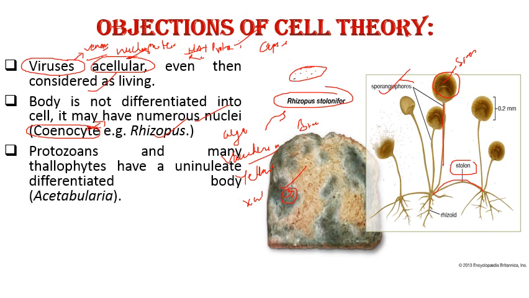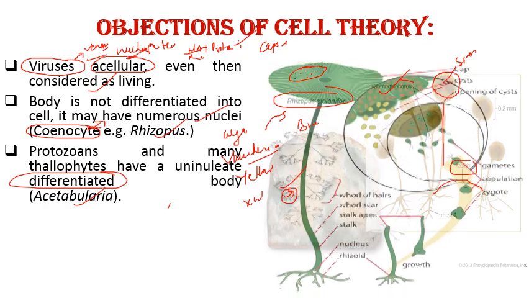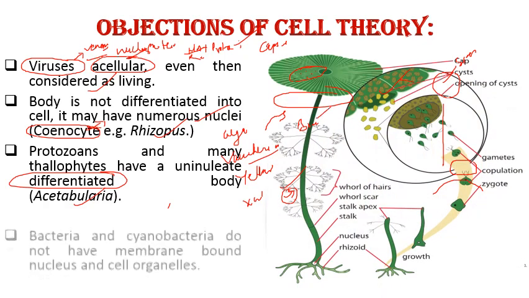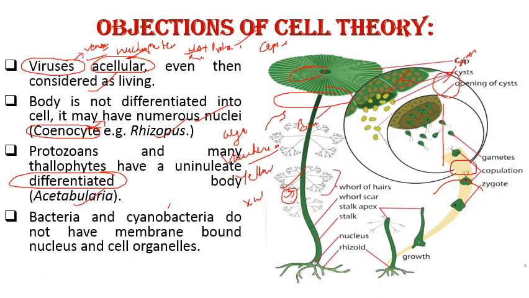Then protozoans and many thallophytes have a uninucleate differentiated body, like we have Acetabularia. Single cell structure, but it is differentiated, like this one. The next, bacteria and cyanobacteria do not have a membrane-bound nucleus or cell organelles, so this is again an exception to cell theory.